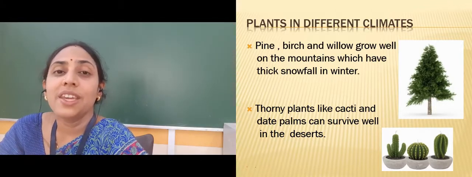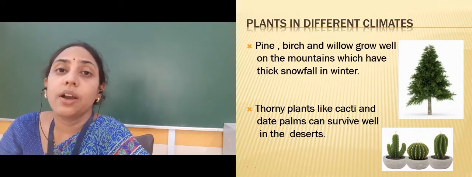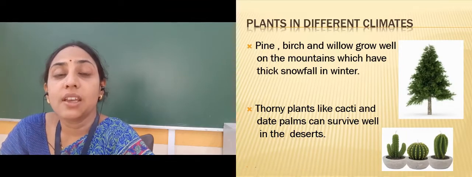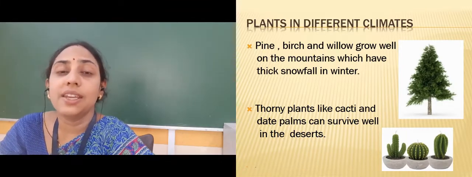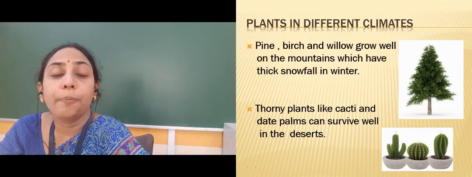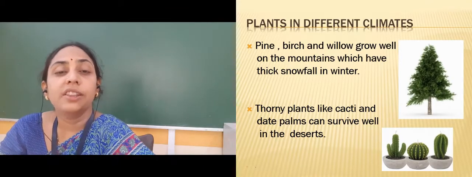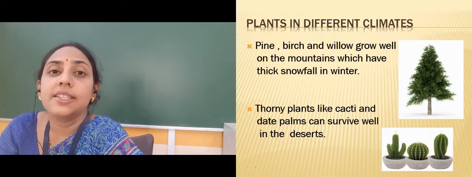So we have seen, students, that different plants grow according to the climate of that particular place, and they can adjust very easily to these climates. Plants like cactus and date palms grow very well in the deserts.